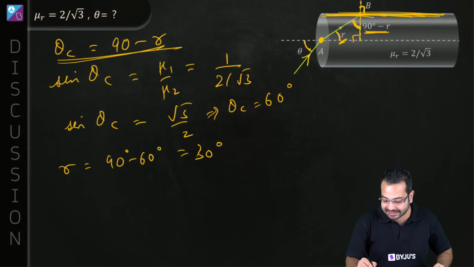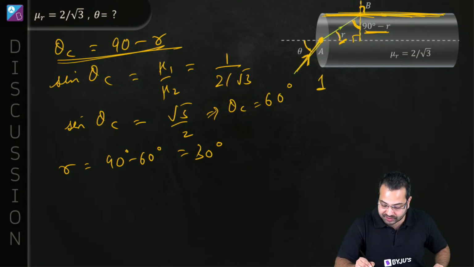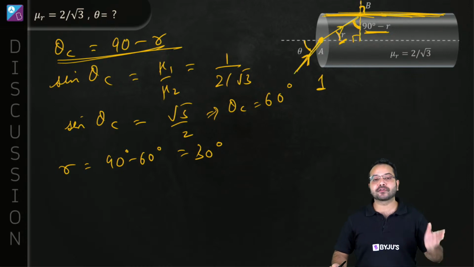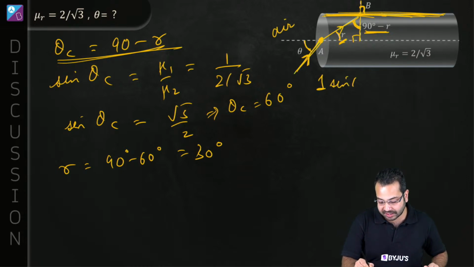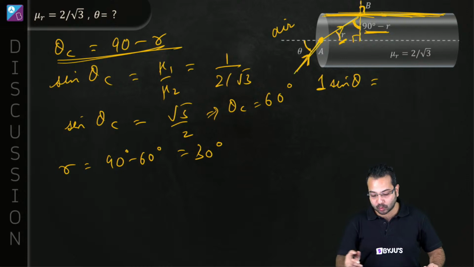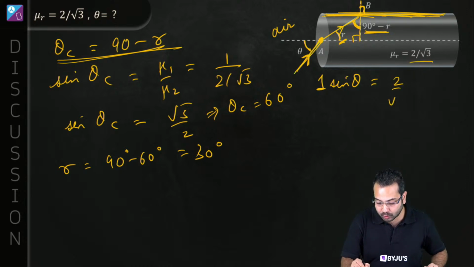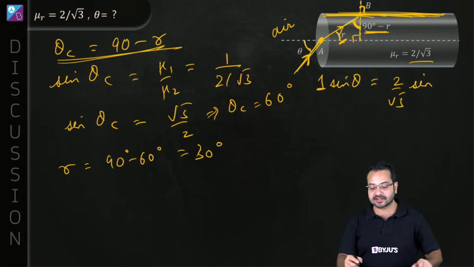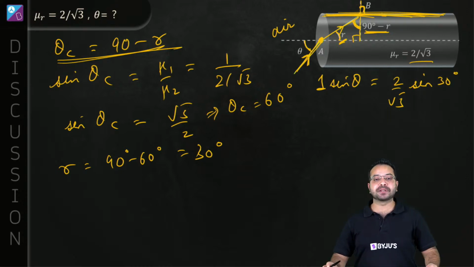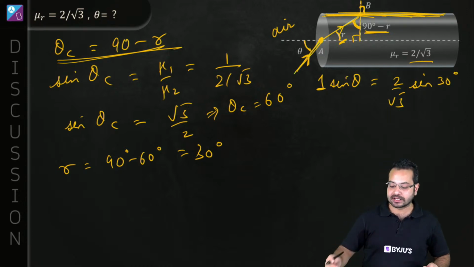So I can say that mu1, so I'm talking about this refraction over here, this refraction. So it is going from air to that medium. Okay. So mu1 is going to be 1. This is air. So mu1 is going to be 1. Then we'll have sine theta is equal to mu2. What is mu2? Mu2 is 2 upon root 3. And then we have sine r. And what is sine r? Sine r is 30 degree. So I've simply applied the Snell's law at this surface.